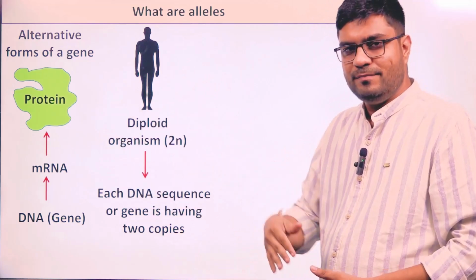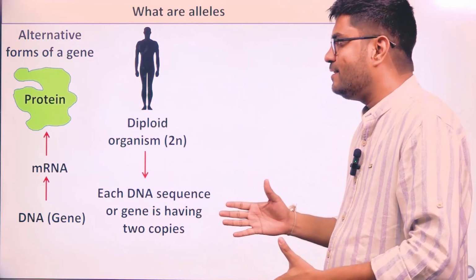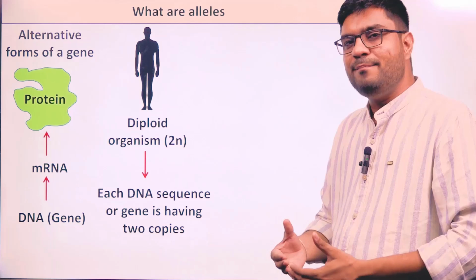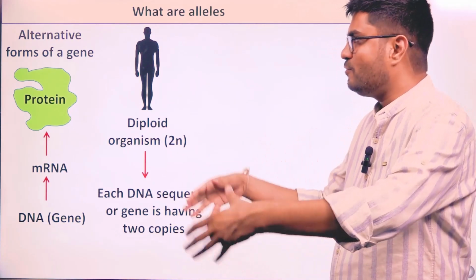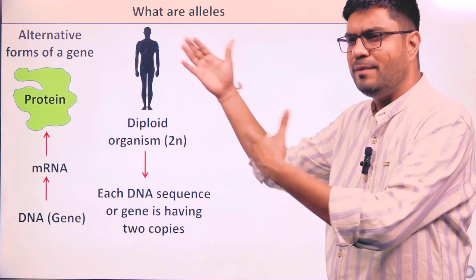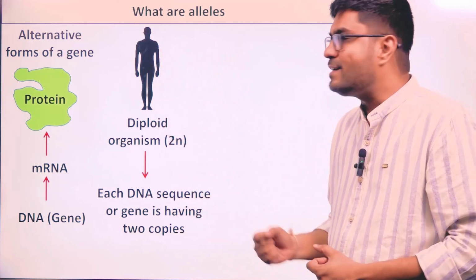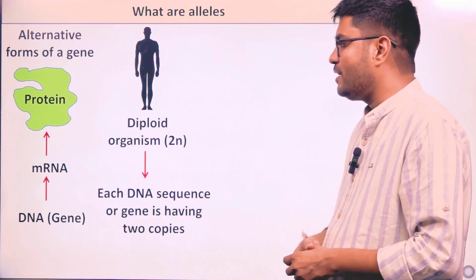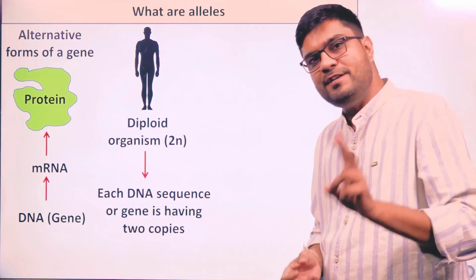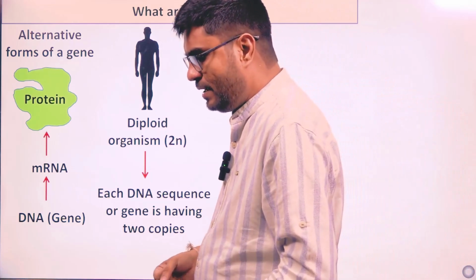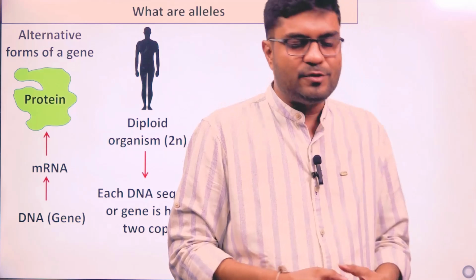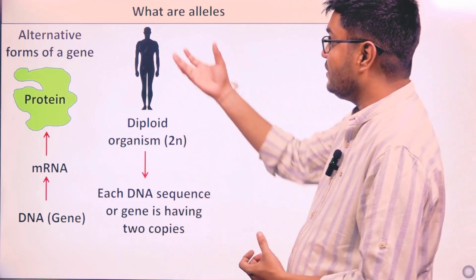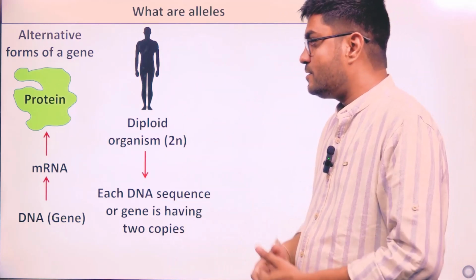Another individual comes, and you can say that for a particular gene there can be multiple forms, more than two types of forms, so we call it what? Multiple alleles. But in a single diploid organism, every gene has two copies, every gene has two forms in terms of DNA sequences, and we call them alleles.